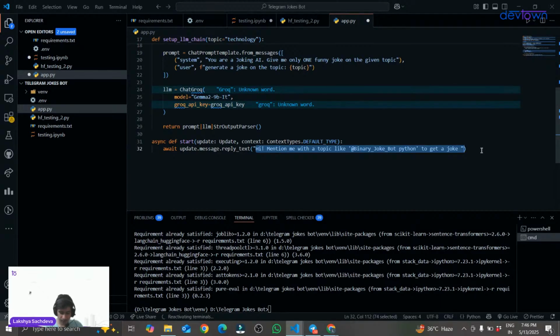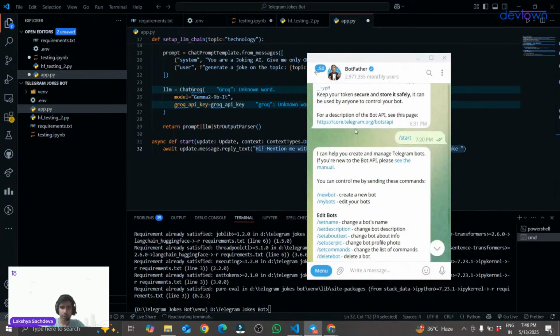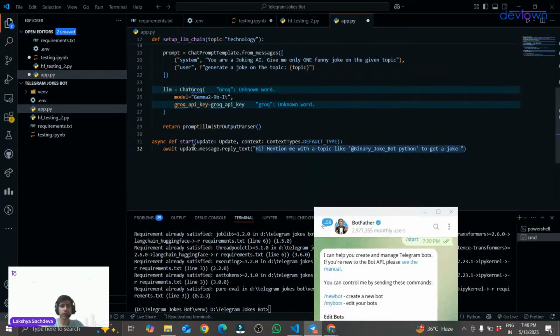In a similar way, as you can see, there are many commands here, right? Like slash newbot, slash mybots, slash setname, slash setdescription. I have used only a single command, that is start. So I can also use many commands.